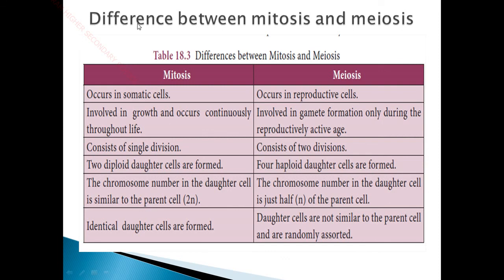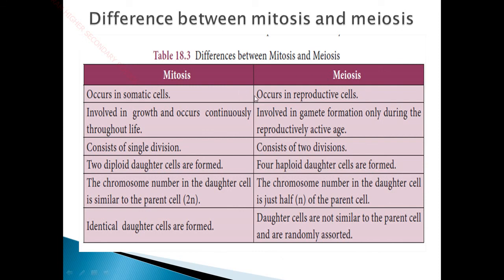Now let us see the difference between mitosis and meiosis. Mitosis occurs only in somatic cells. As I said earlier, somatic cells are nothing but our body cells, and meiosis happens only in our reproductive cells, that is in the testes and ovary, or in the sperms and ovum.